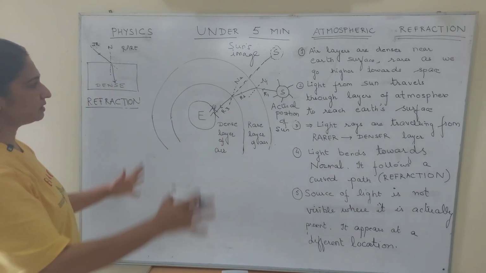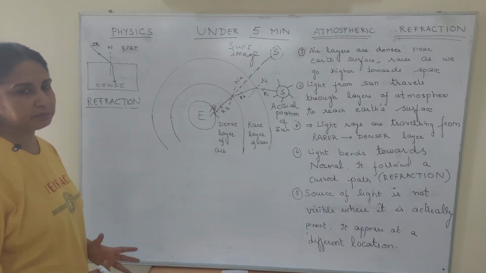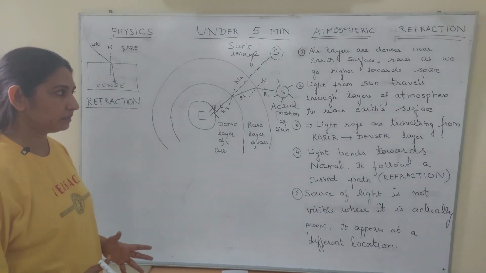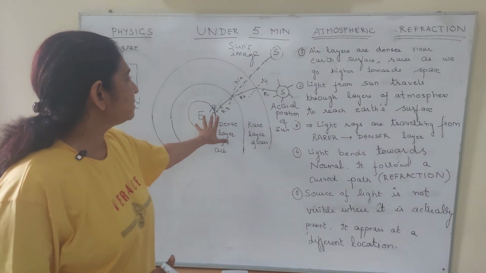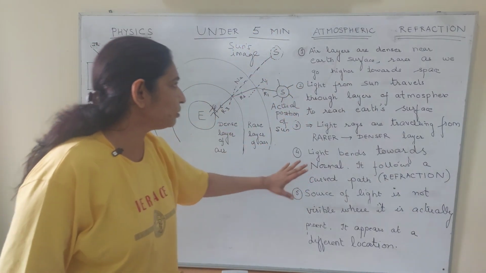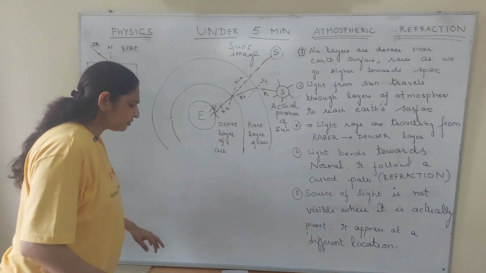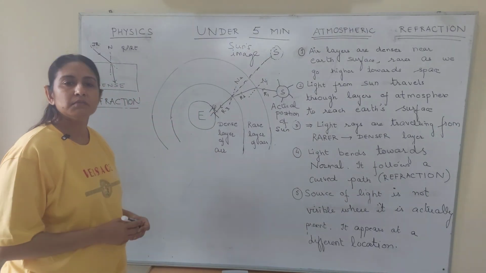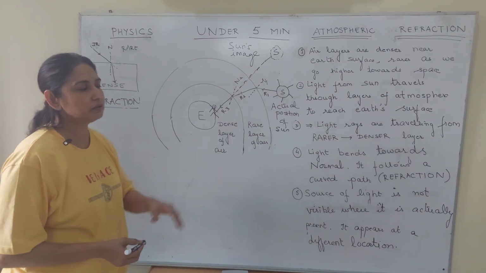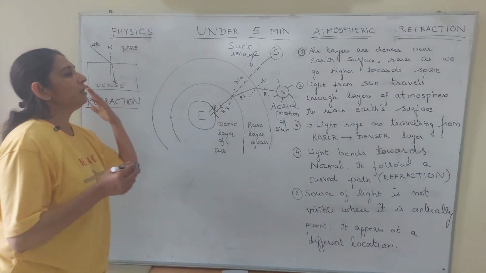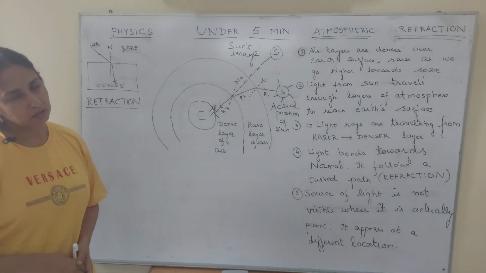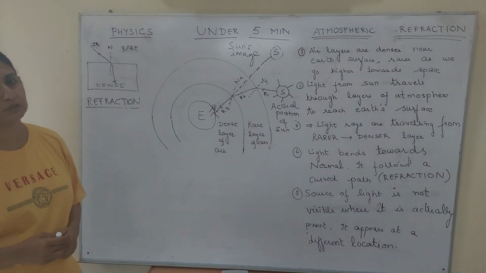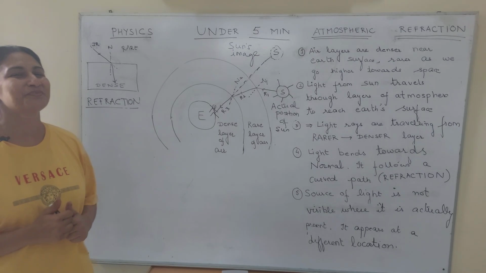I hope there are so many examples of atmospheric refraction. I hope if this thing is clear, you'll be able to explain others also very easily. In exams, if you make such a diagram and write all these points in short, that is more than enough. You don't need to write anything else for this kind of question. You write these points, you draw this diagram, and you are done with full marks in the exam question. All right? All the best.